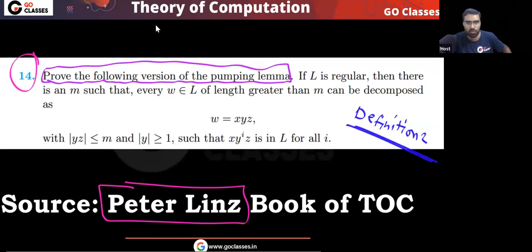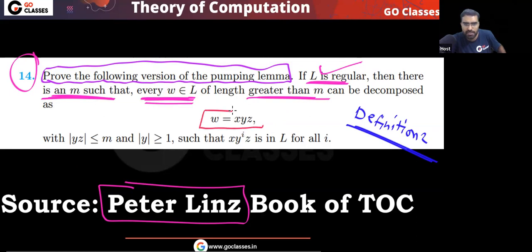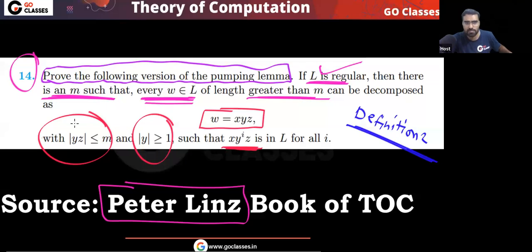This is your definition 2. Do you agree? Because this is saying if L is regular, then there is a magical number M such that whatever string you take in this language whose length is greater than M, we can write W as XYZ, where the length of YZ is less than or equal to M, Y is non-empty, and you can repeat Y any number of times.